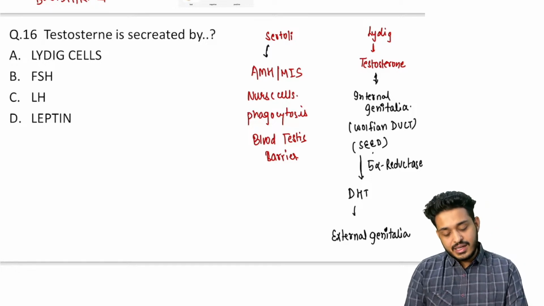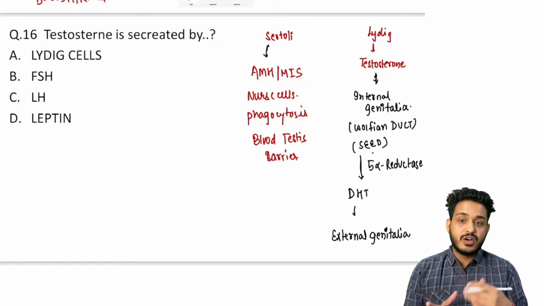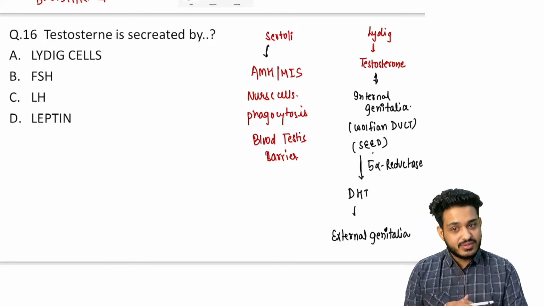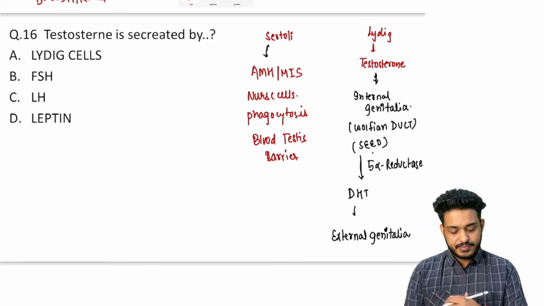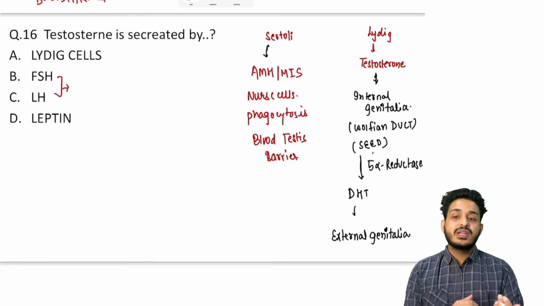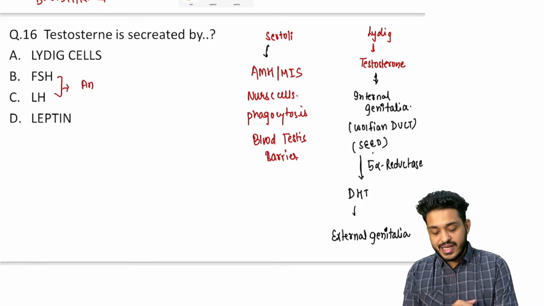That you understand, right? Second thing, we are having the function. This is going to be the nurse cells, and it is going to be responsible for the phagocytosis and blood testis barrier, right? This FSH and LH, these are going to be coming from your anterior pituitary.